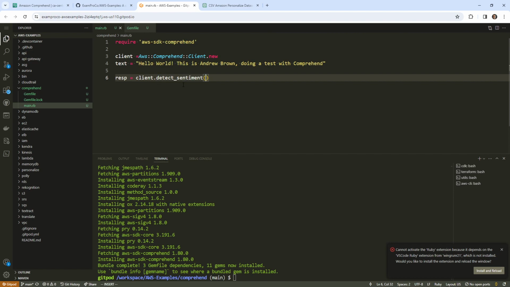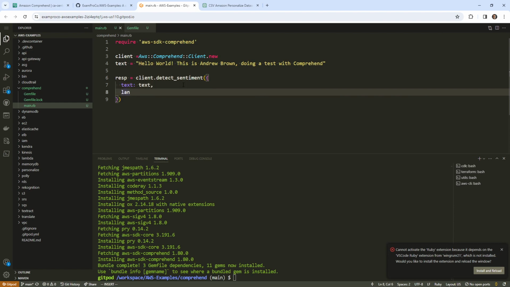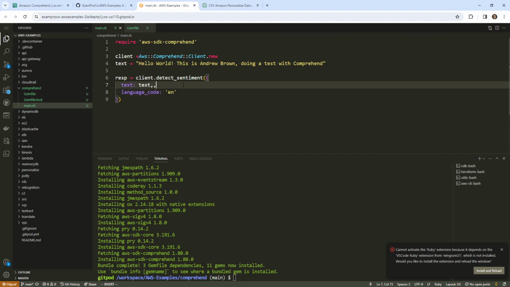Okay, and so this takes two parameters. The first is going to be the text, and the second is going to be the language code. And I believe that would just be en for English, assuming that is the format that it's asking for. And then I'll put a binding.pry here, and we'll see if we get any results.